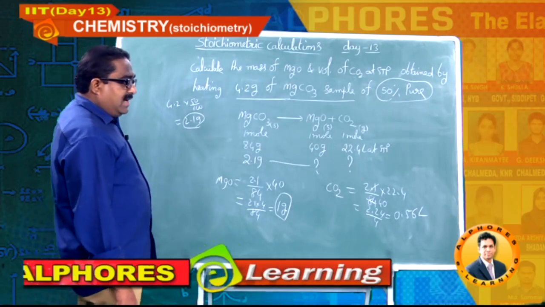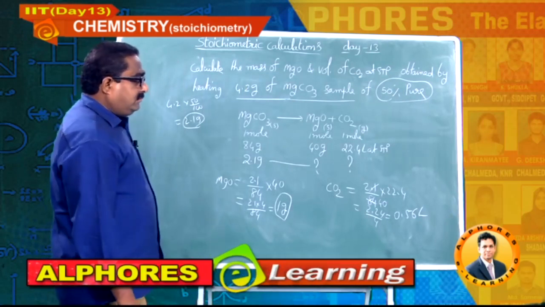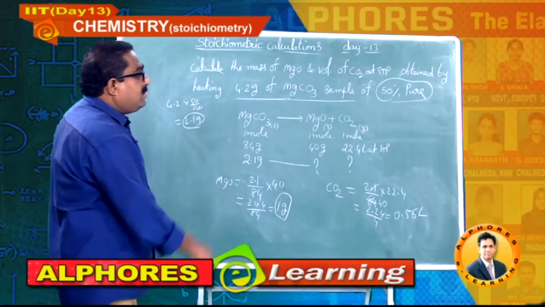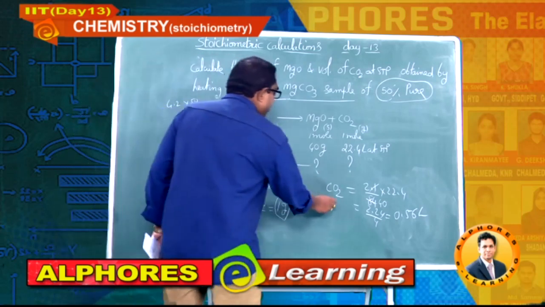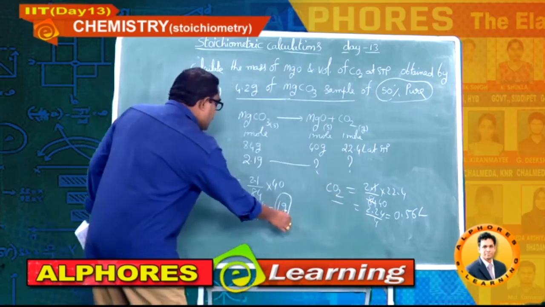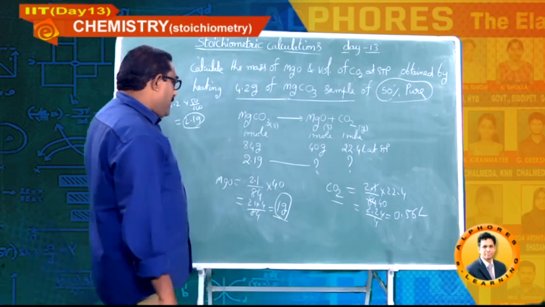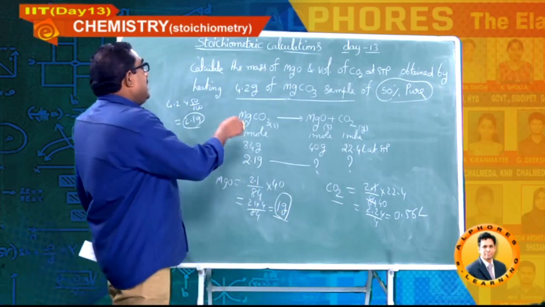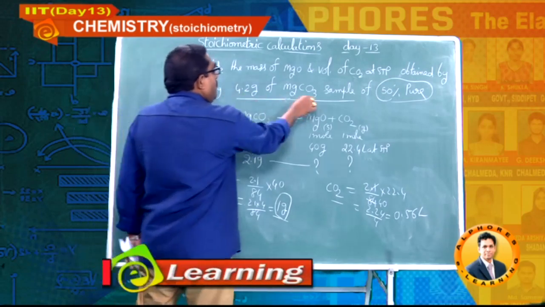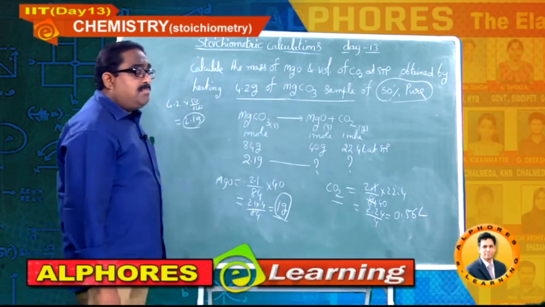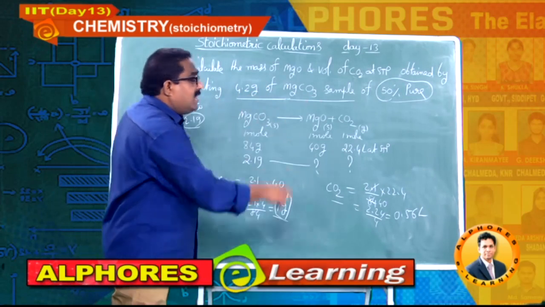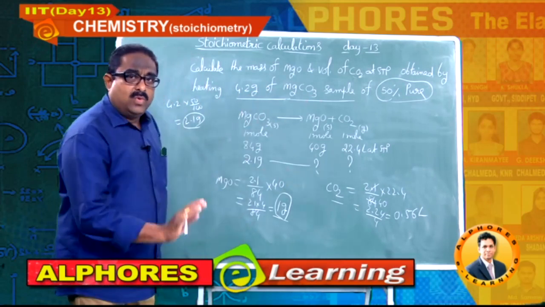This is the volume of carbon dioxide gas obtained, and this is the mass of magnesium oxide obtained by the decomposition of 4.2 grams of magnesite sample, which is given as only 50% pure.